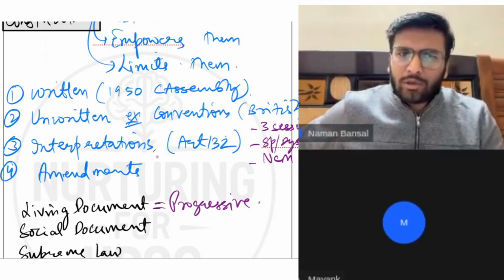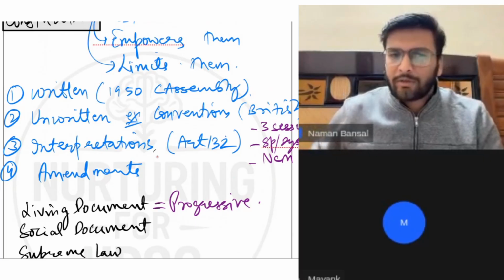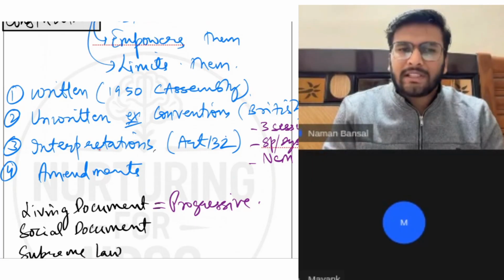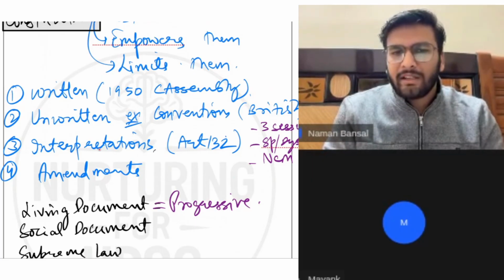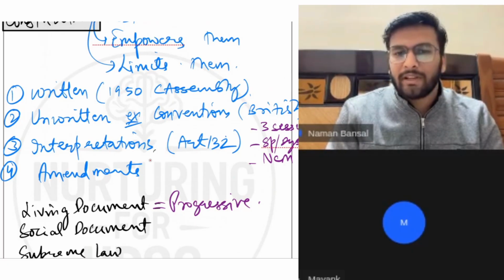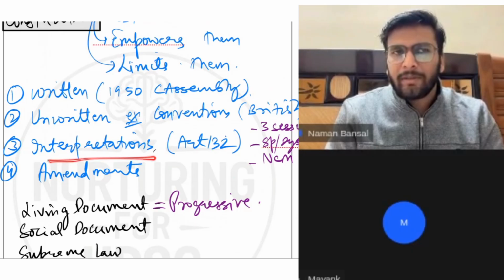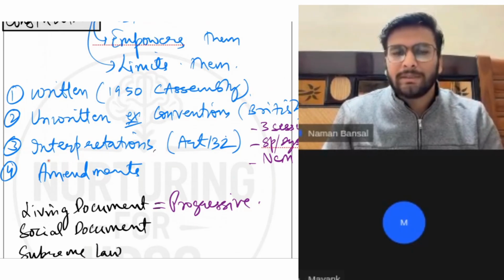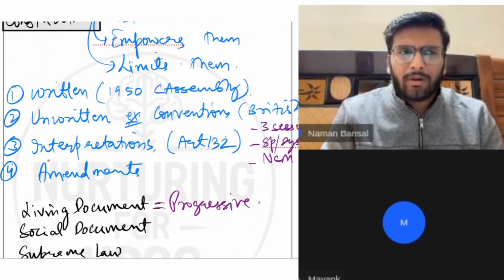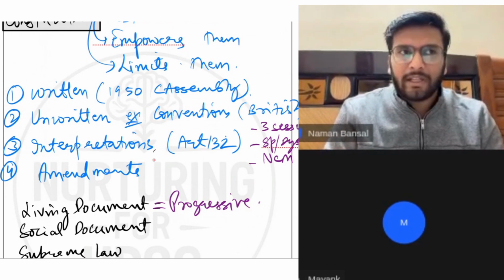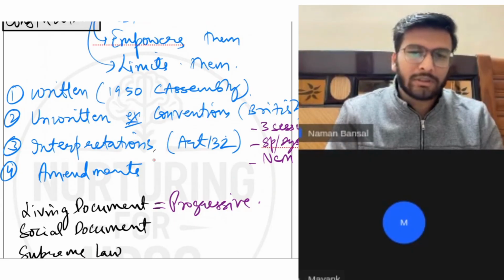And similarly, not only with respect to the fundamental rights, every part of the constitution has been given this progressive interpretation. For example, the tussle between the Delhi Lieutenant Governor and the Delhi government, right? Then similarly, with respect to the federal units, between the state and center, between two states. For example, when there is a tussle between center and state, there was a tussle during the GST compensation issue, or this problem of Ayushman Bharat, right? Or of late, the Tamil Nadu governor was sitting over the bills.